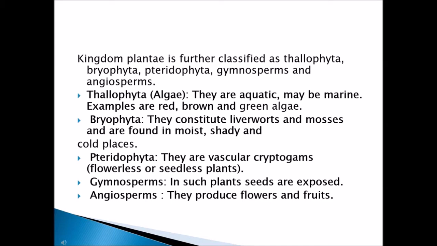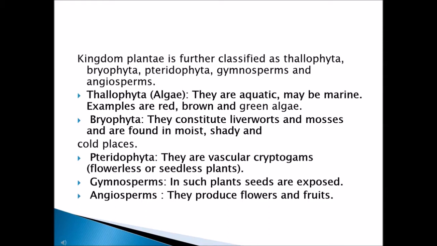The first is Thallophyta. Thallophyta means all the algae come under Thallophyta. Algae means you can find green patches of algae in waters or some wet places. There you can see the green algae. These algae come under the Thallophyta. They are aquatic and sometimes marine.